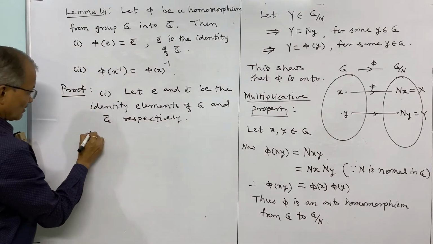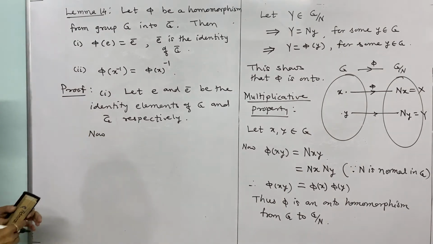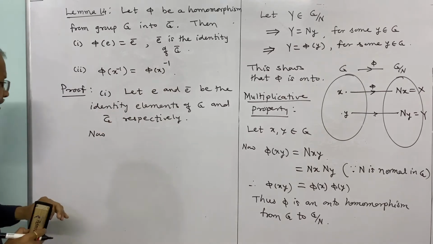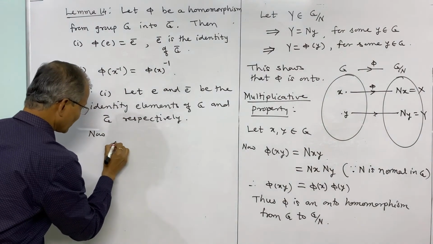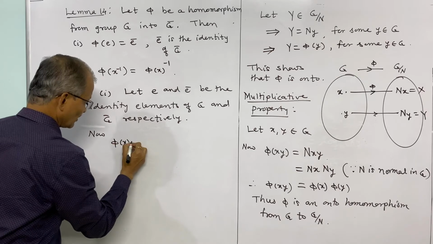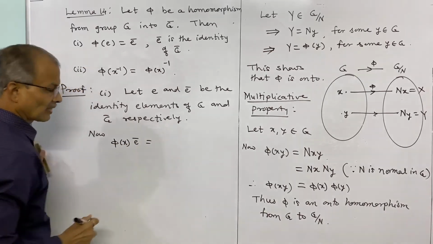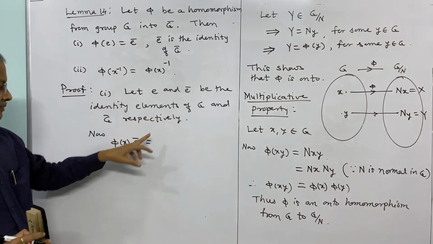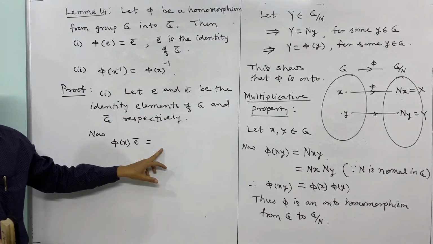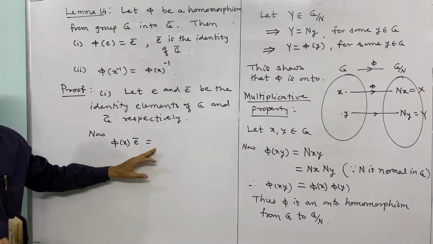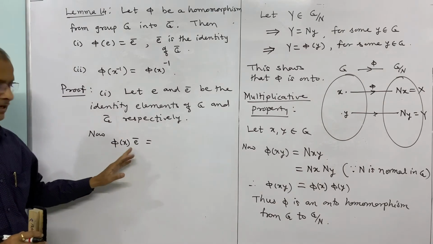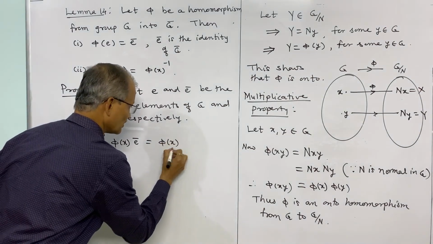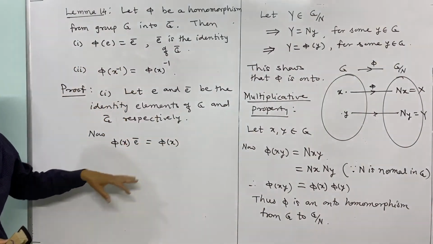Now we have to show E bar is the identity of G bar, and for that purpose we shall consider phi x into E bar. Because E bar is the identity of G bar, phi x into E bar will be again phi of x, by the definition of identity. So A into E is equal to A. Here phi x into E bar is equal to phi x, because E bar is the identity of G bar.